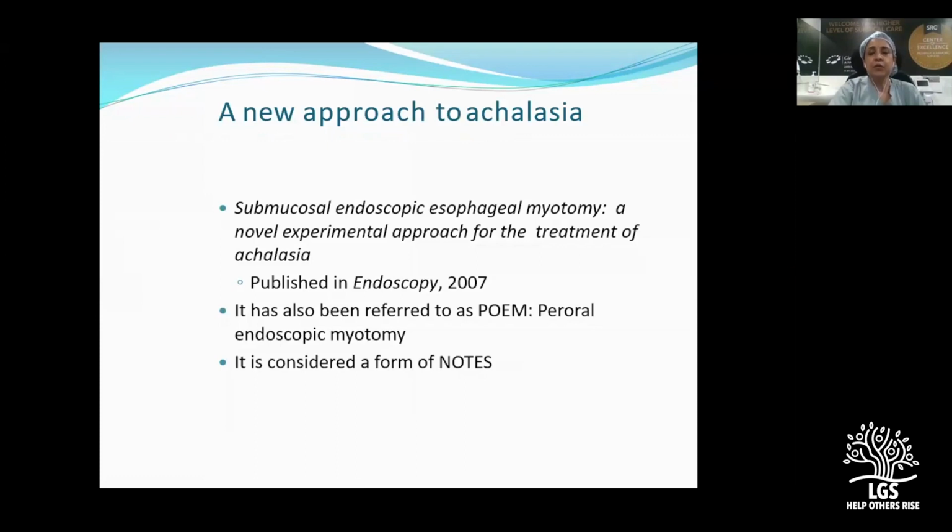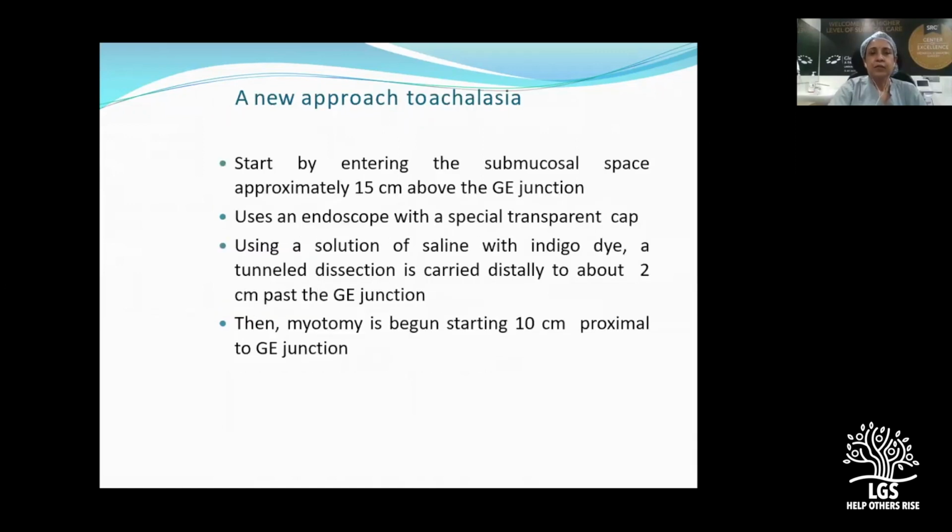So we have one more new approach to achalasia, what we call the POEM procedure. It is called peroral endoscopic myotomy. Here they do it endoscopically. We enter the submucosal plane around 15 centimeters above the GE junction, and the endoscope has a special transparent cap.